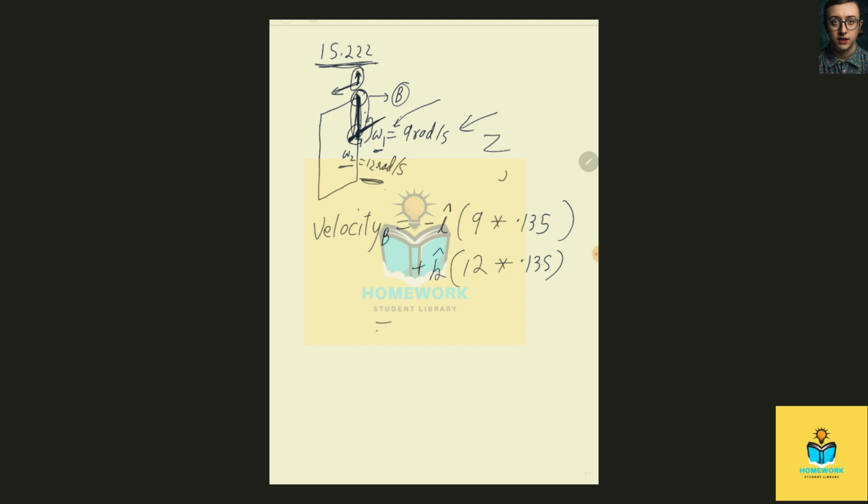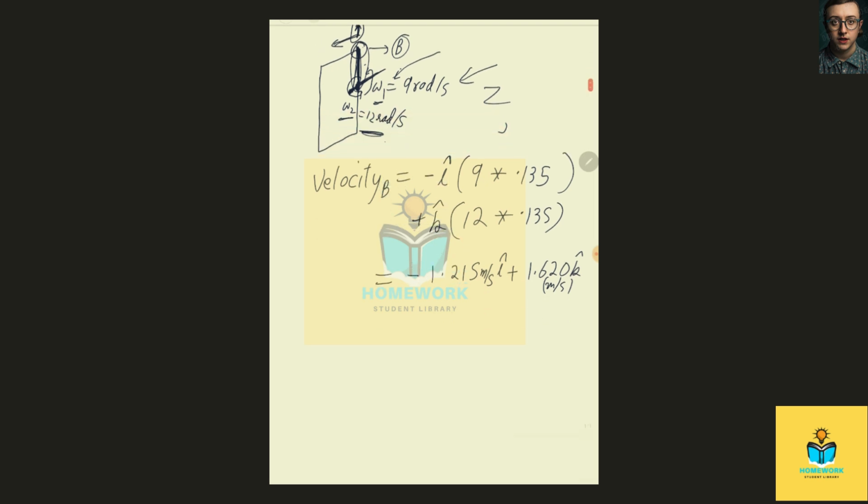So this is equal to, using the calculator, we find that this is minus 1.215 i cap plus 1.620 k cap. Now this is in meters per second. Of course, I've been ignoring the units so far. So this many meters per second i cap, and this many meters per second k cap.